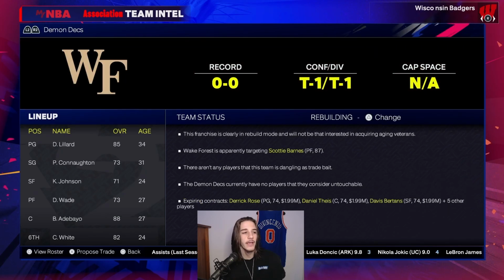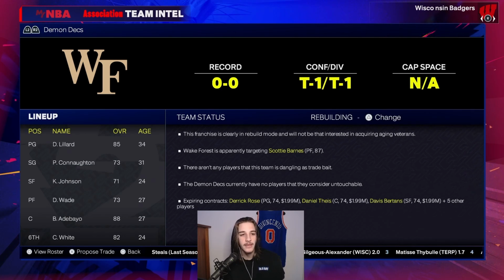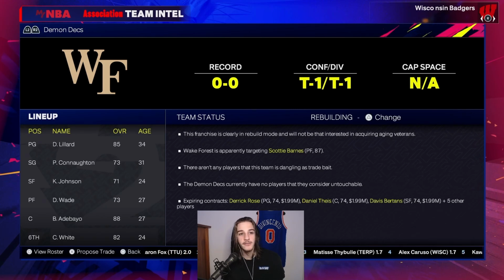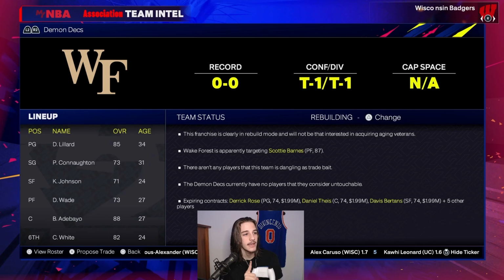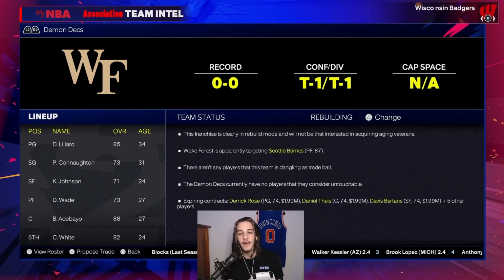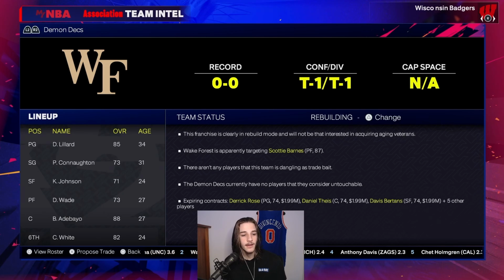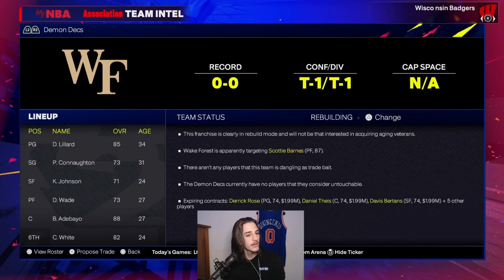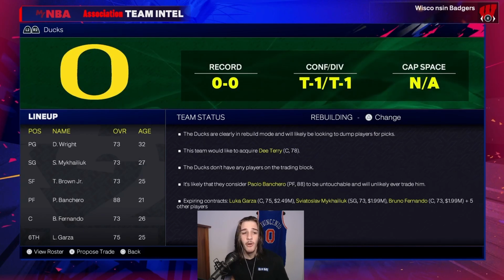Next up, we have Wake Forest. So this is a team that I put in that also is not currently in the tournament. The reason why I put them in is because they have a lot of history of good players coming from Wake Forest going to the NBA. I believe Tim Duncan is their best player, but they have a couple more, so that's why I decided to add them. We got Damian Lillard, got Bam, but again, nobody too good. I don't know why Kobe White wouldn't be starting, but if coach doesn't want to start him, coach doesn't want to start him.